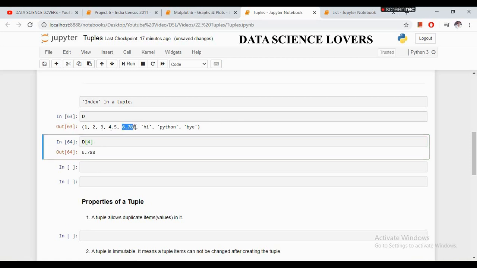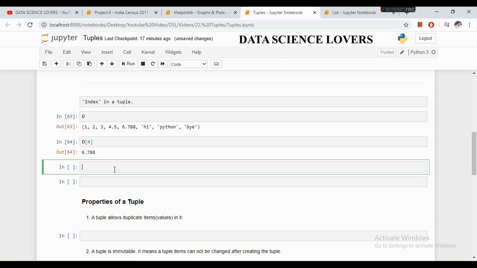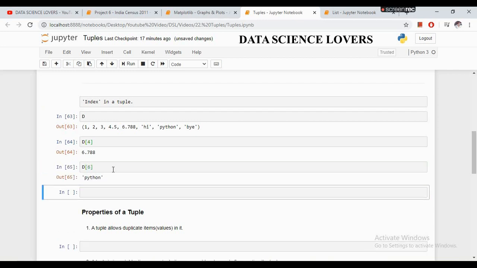If I want to see what is present at my 6th index, it will show that Python is present at my 6th index. 0, 1, 2, 3, 4, 5, 6. So remember, the index of the tuple as well as a list starts from 0.